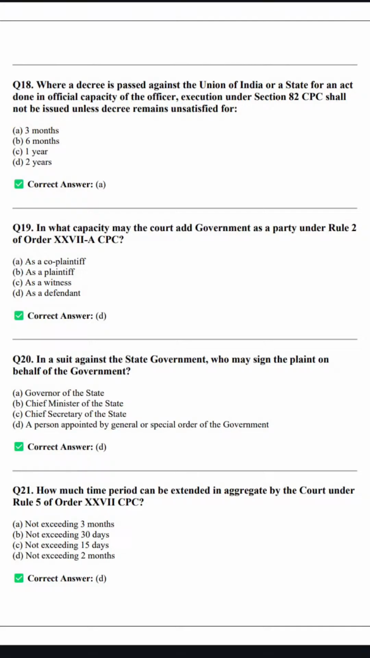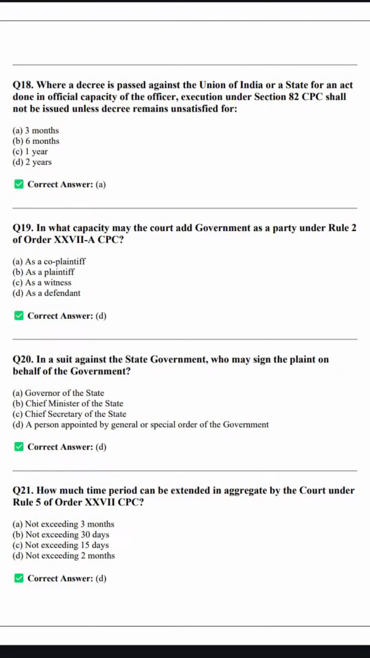ठीक है ना. In a suit against a state government, who may sign the plaint on the behalf of government? So, a person appointed by general or a special order of the government. ठीक है. He will sign on behalf of government the plaint. Okay.